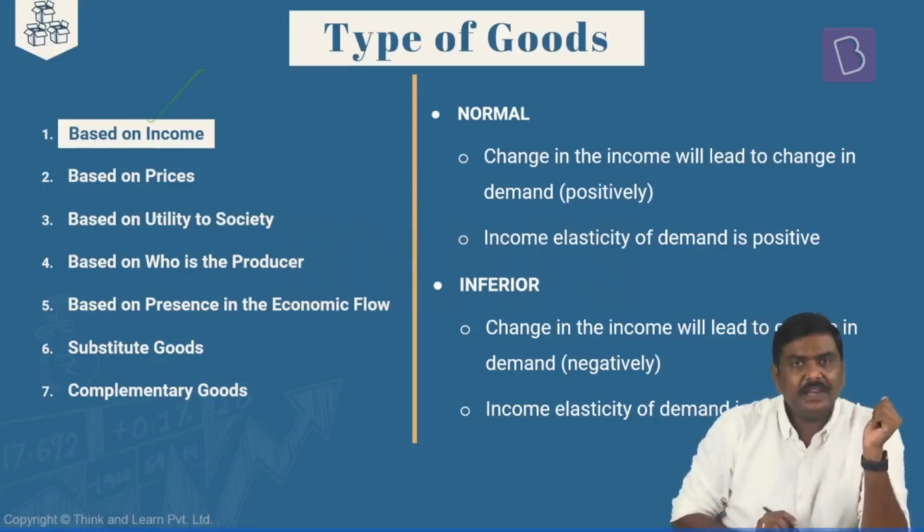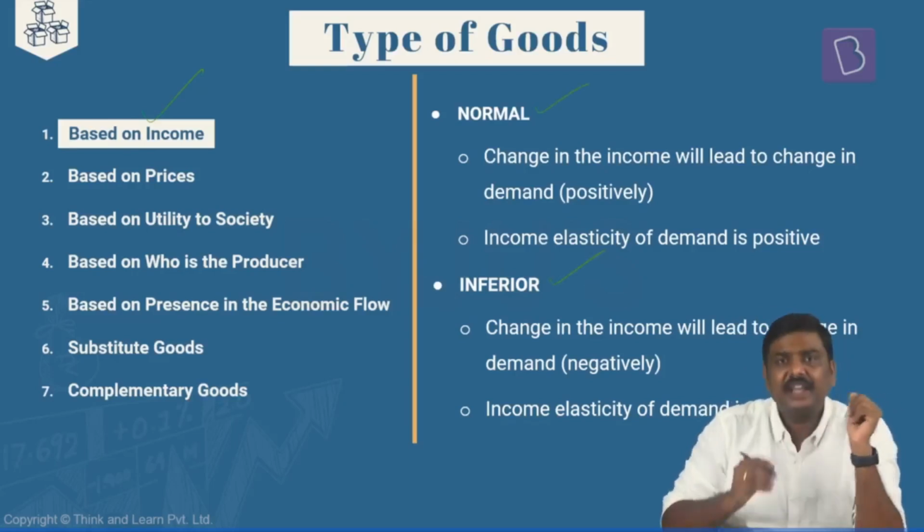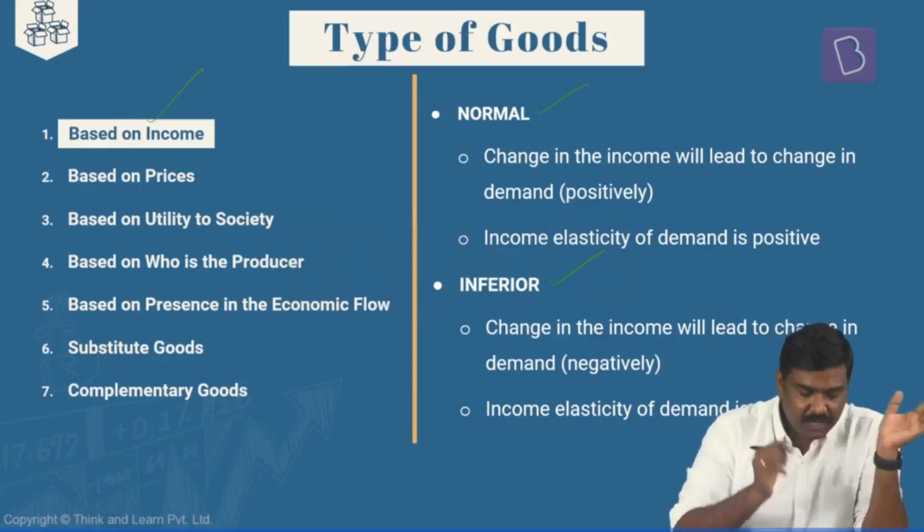Let's start. Based on the income, there are two types of goods. One is called a normal good. The second one is called an inferior good. Is it okay? Do not be confused here.